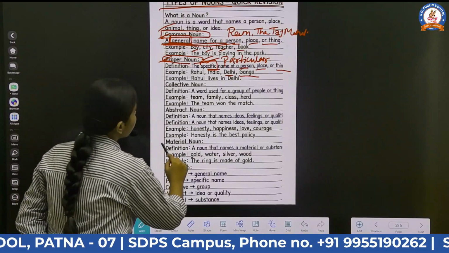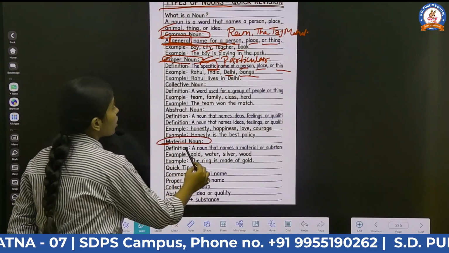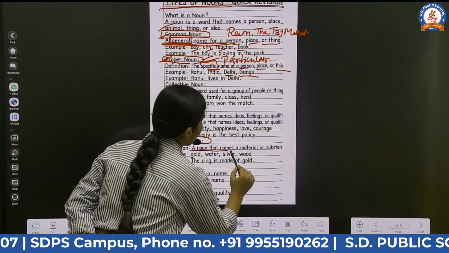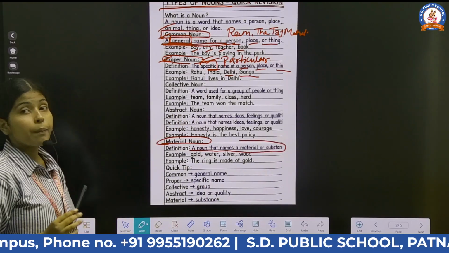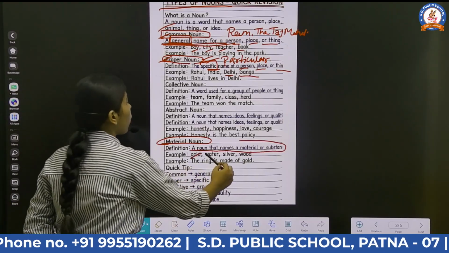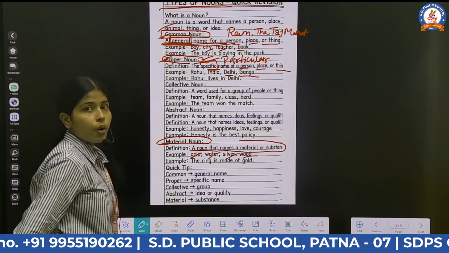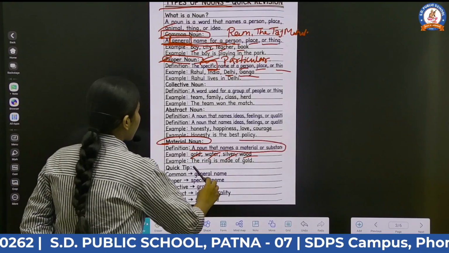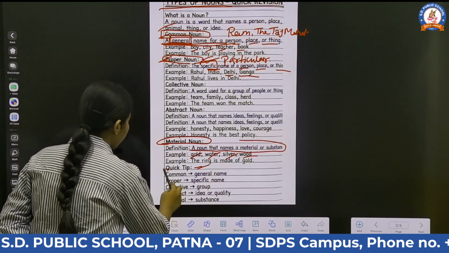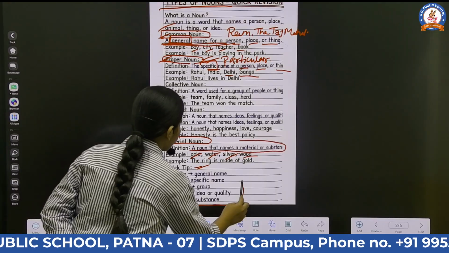And the next one is material noun. What is material noun? A noun that names some material or substance is called a material noun. As you can see, gold, water, silver, wood. Okay, these are material nouns. Here I have mentioned some tips for you.